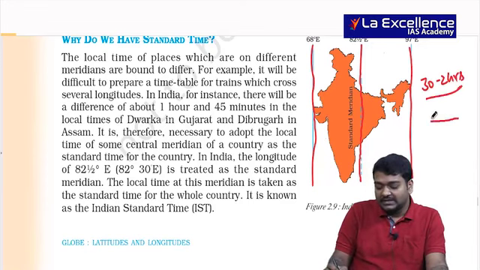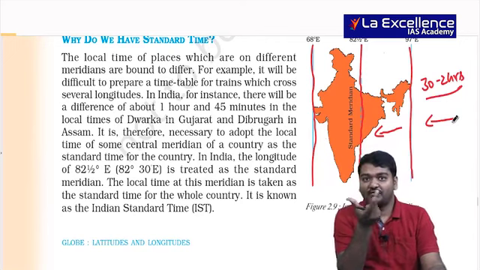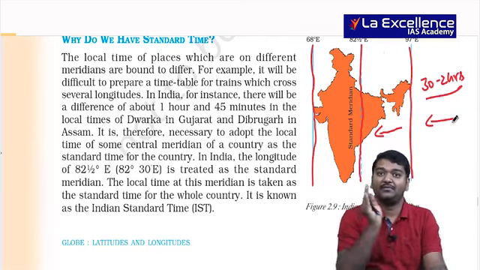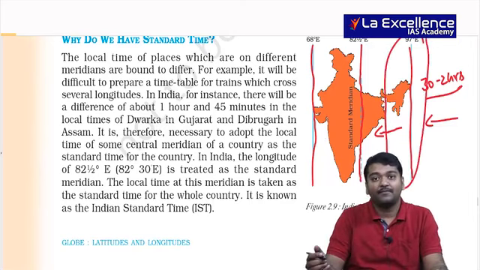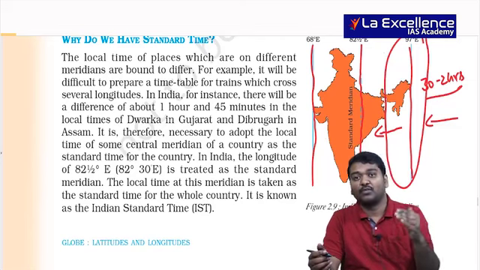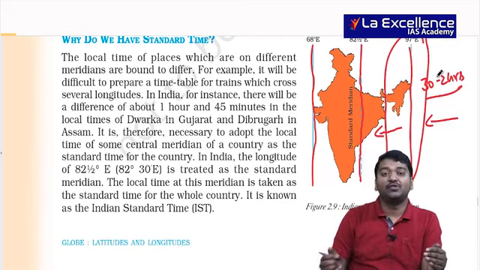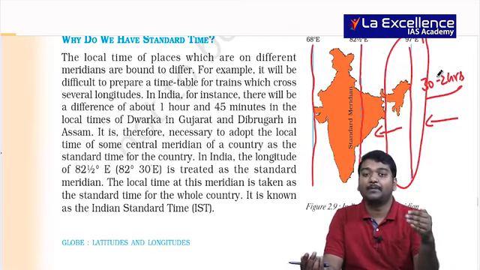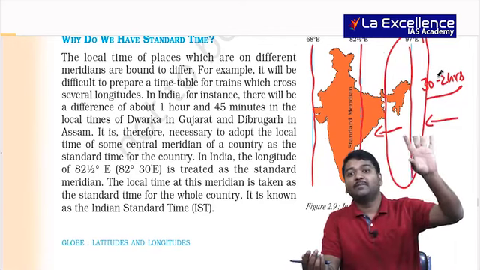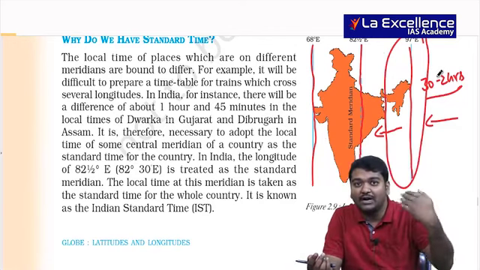And as the sun's rays usually come from east to west, and the earth moves from west to east, this portion gets the sun's rays first. So they will have the sun's rays, or morning, first. Earlier, during the agricultural period, people started working on the basis of the sun's rays.